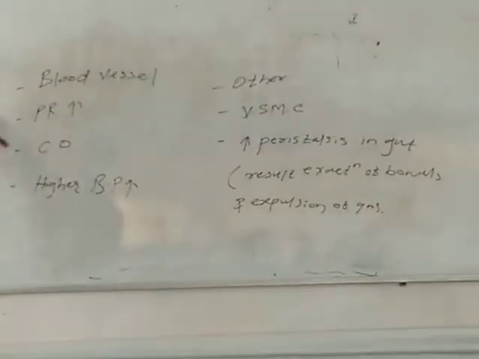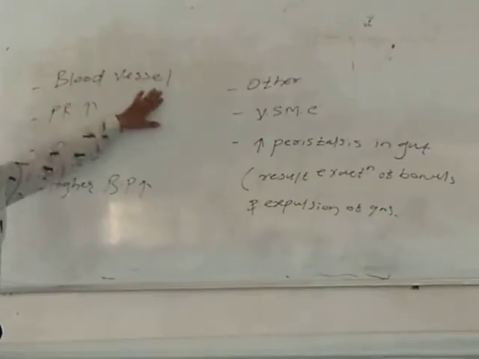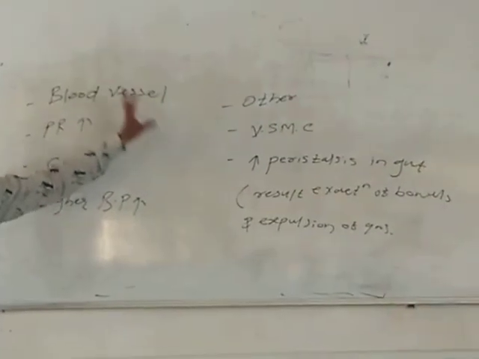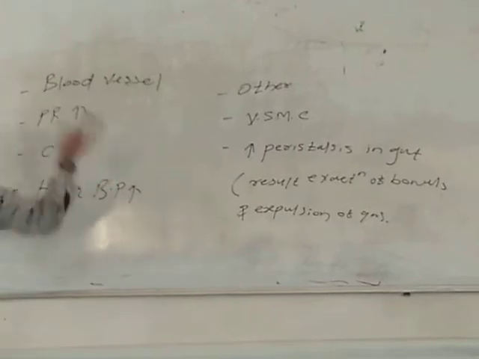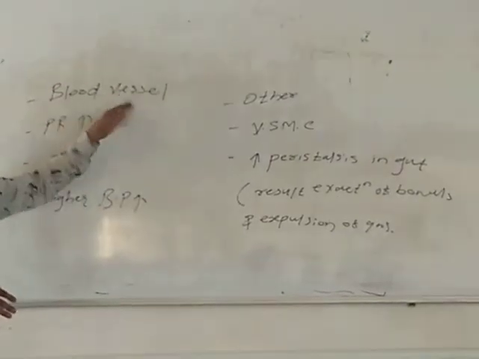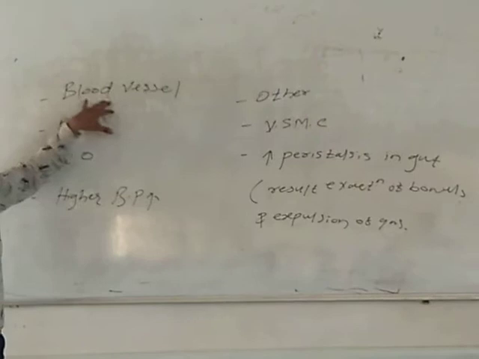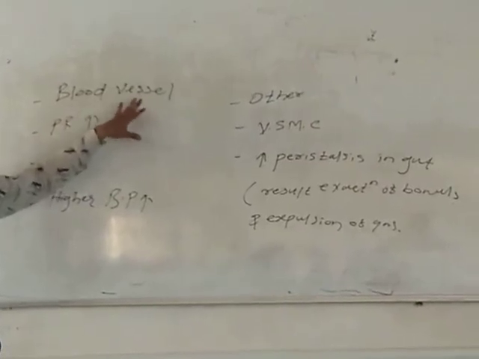What is the action of vasopressin? Action on your blood vessels. We already discussed the action of vasopressin on the kidney, or mechanism of action. Kidney पे vasopressin का action हमने discuss किया. Now next pharmacological action of vasopressin, action on blood vessels. Blood vessels की क्या action होती है?